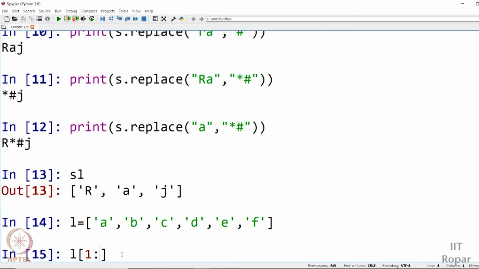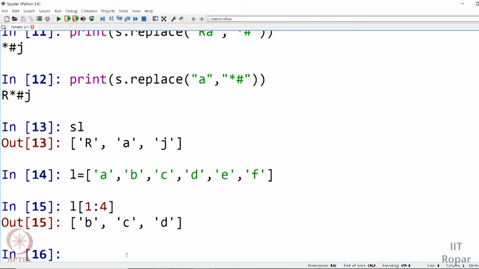Okay, as you could see, I had given index 1 to index 4. So what is the output? It starts from index 1. As you know, list indexing starts from 0. So A is at index 0, B is at index 1, C is at index 2 and so on. So at index 1, the letter found is B. So B is printed. Index 2, C is printed. Index 3, D is printed. And index 4, E is not printed.